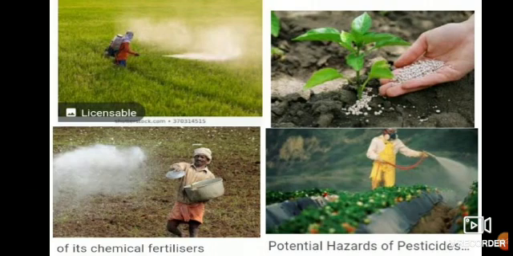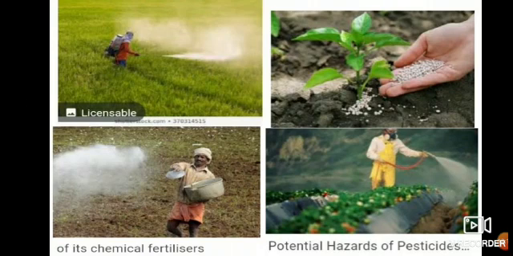What they say is that chemical fertilizers and pesticides, we have studied this in the first lesson on agriculture, natural fertilizers and chemical fertilizers. Chemical fertilizers are chemicals which are not good for the crops, but still some use them. If you see in the picture, they spray chemicals.